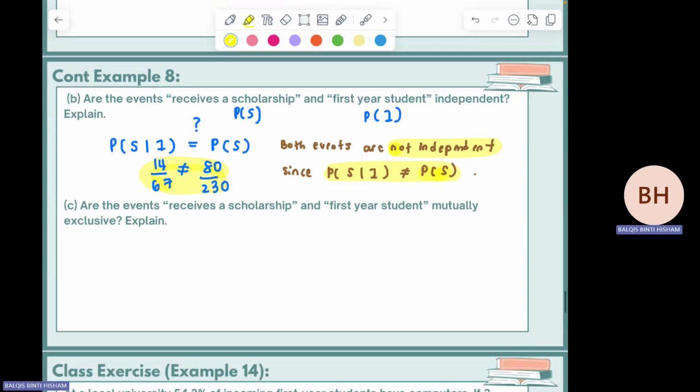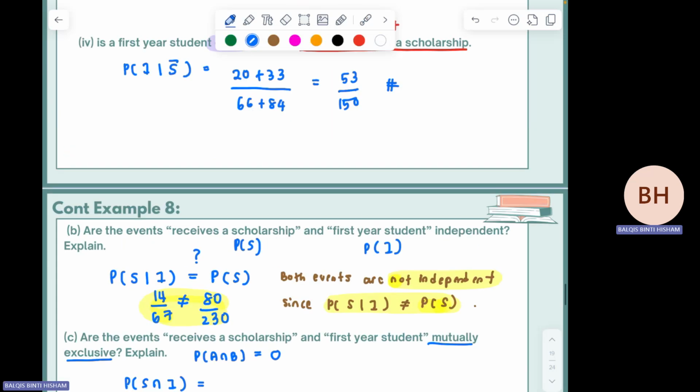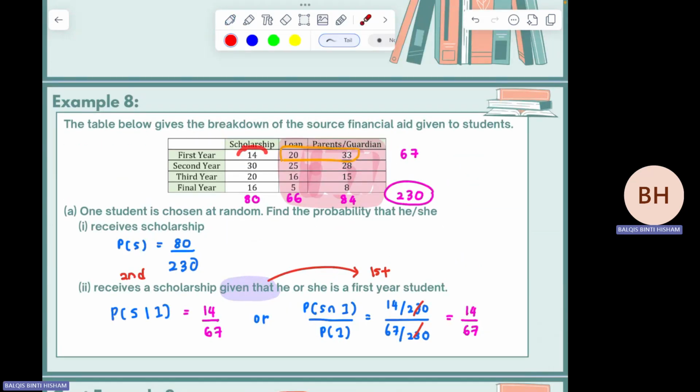Okay, the last one. Are the events receive a scholarship and first year student mutually exclusive? What is mutually exclusive? Mutually exclusive means two events that cannot happen at the same time. A intersect B must be equal to 0. This is in general, but in this case it is scholarship and first year. So do you have any intersection between scholarship and first year? Is there a value? Yes, from the table. Scholarship intersect first year.